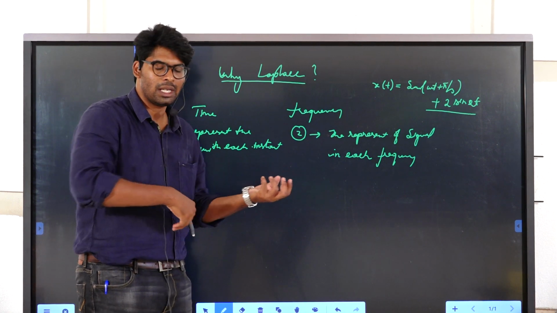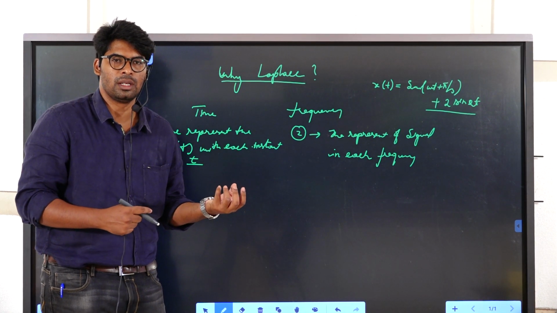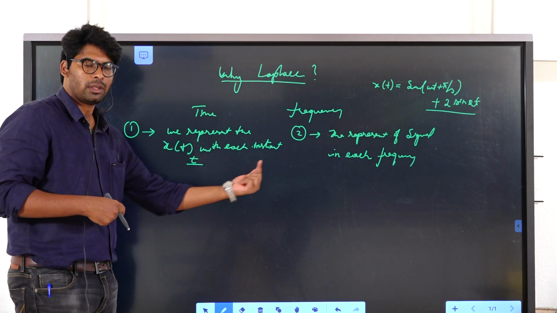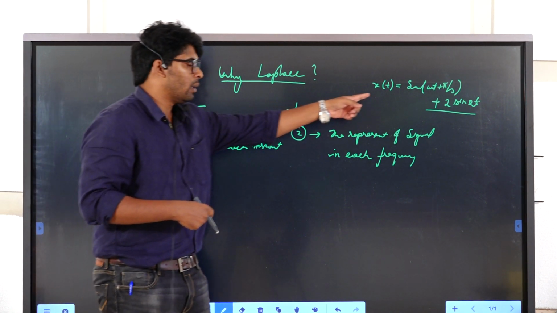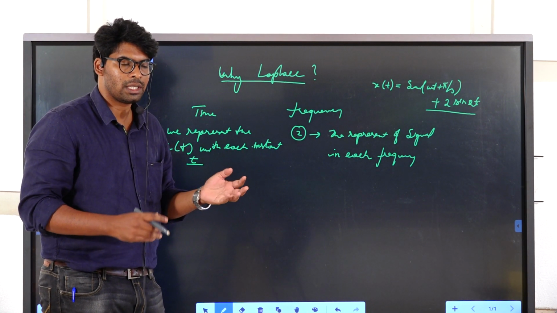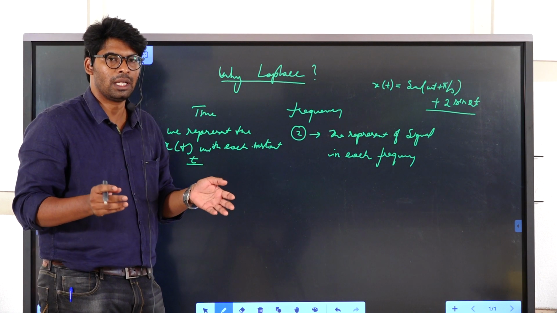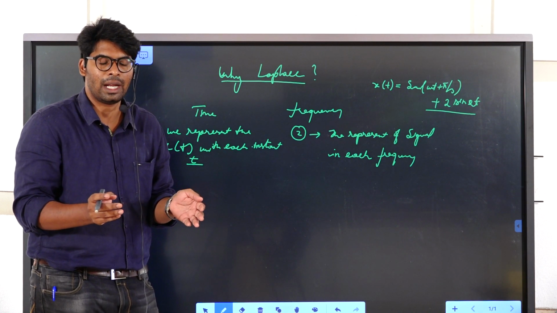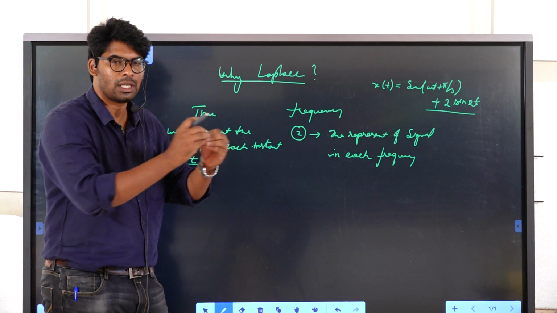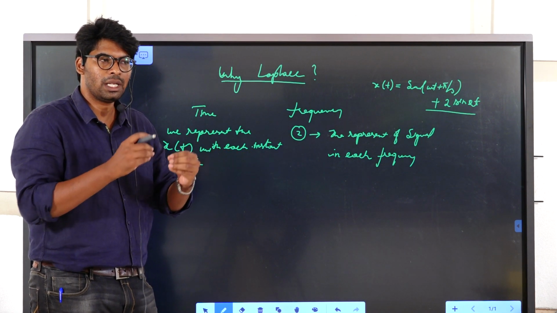That means how much signal is present in that frequency. So there is a difference. In time domain, we represent the signal with continuous time. But in frequency domain, at that frequency this much signal is represented, at another frequency that much signal is represented. That is the representation of the signal.